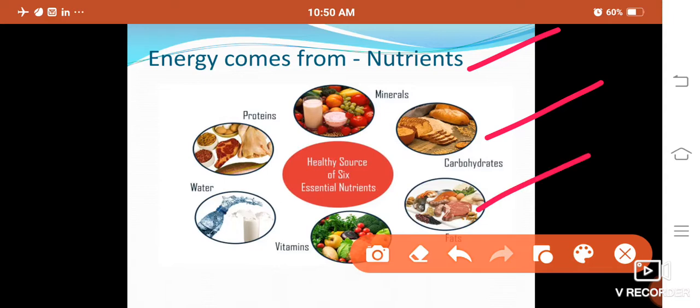Fish, meat, flesh is a good source of fats. We can find vitamins in vegetables and fruits. Milk and water provide minerals to us. Beans and pulses provide us proteins. So these are the most important nutrients which we get through the nutrition process.